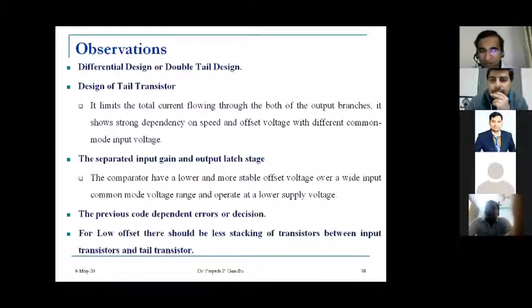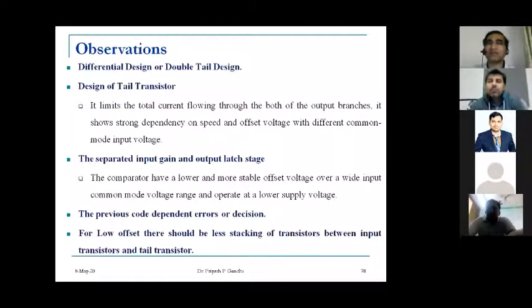Again, every time the comparator has to compare the input, so after one comparison, it should be reset. How we are going to reset the design is also an important factor. It also determines the speed. We can reset to VDD, reset to zero, or reset to VDD by 2. There are many reset techniques available, and each has its own advantage and disadvantage. So we have to consider all these things while designing the comparator or any circuitry.